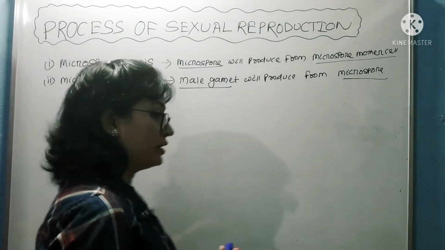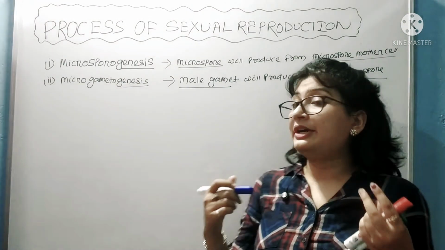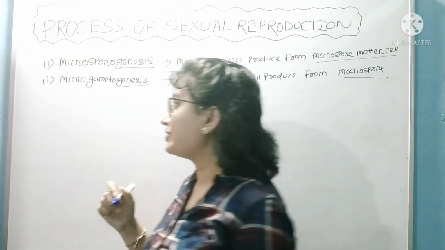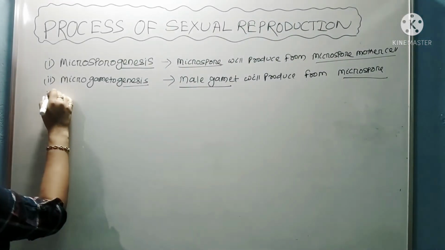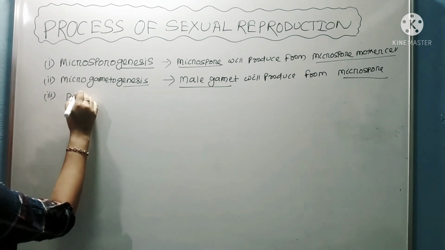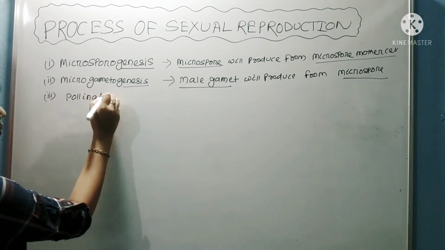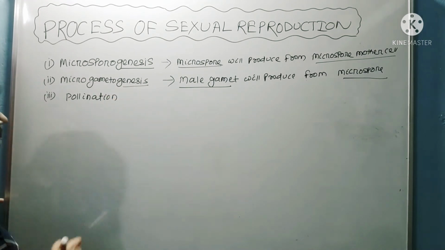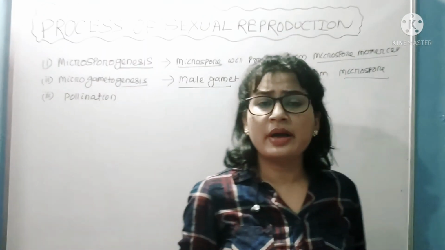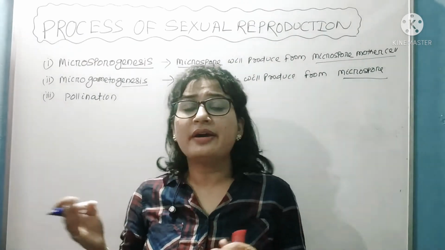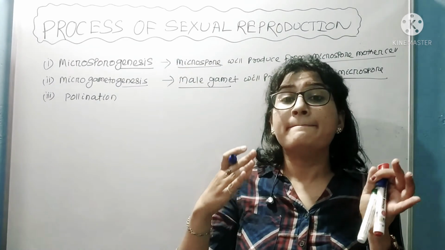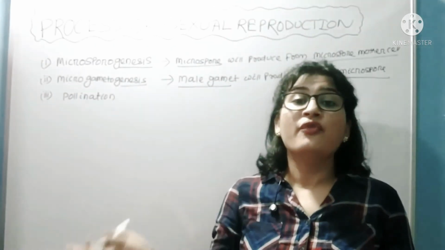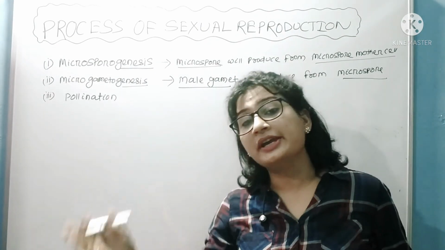Okay. So after microgametogenesis, another event will take place that is known as pollination. It's a very important process. What is pollination? Pollination means the transfer of male gamete, or you can say microspore, from anther to stigma.